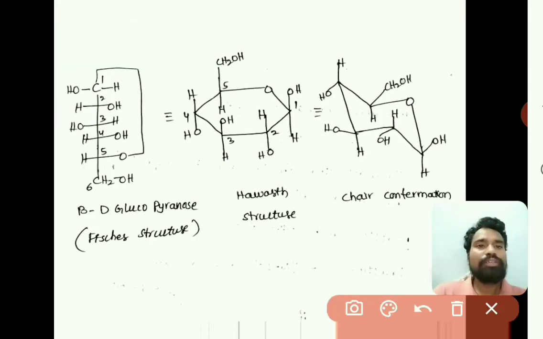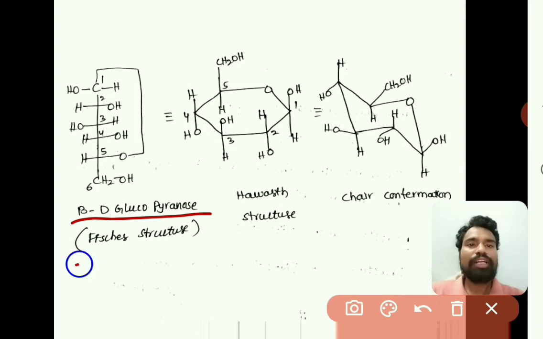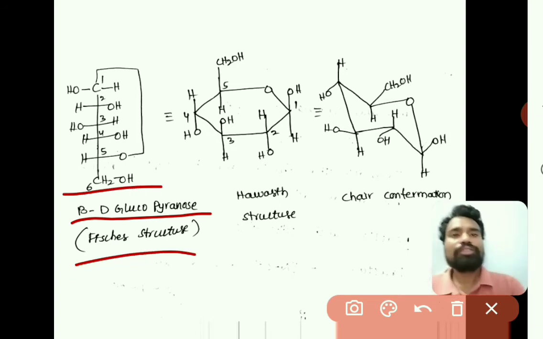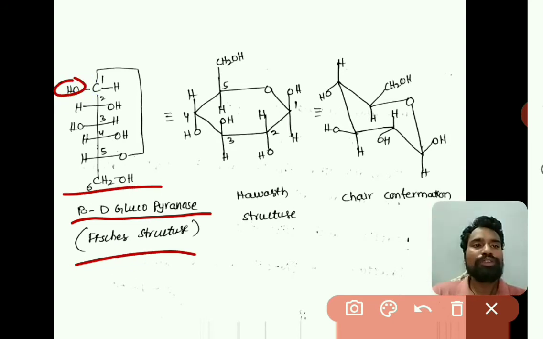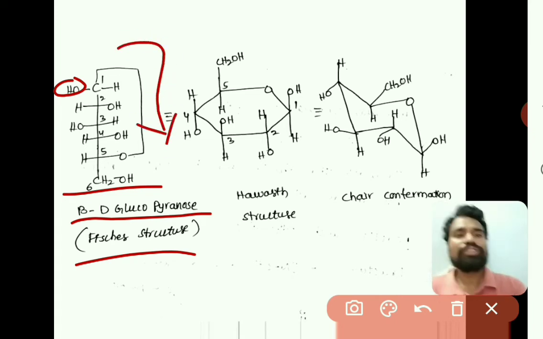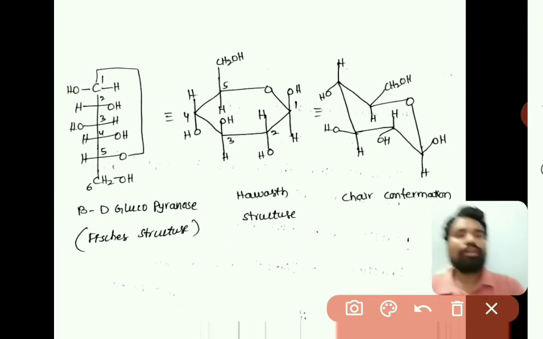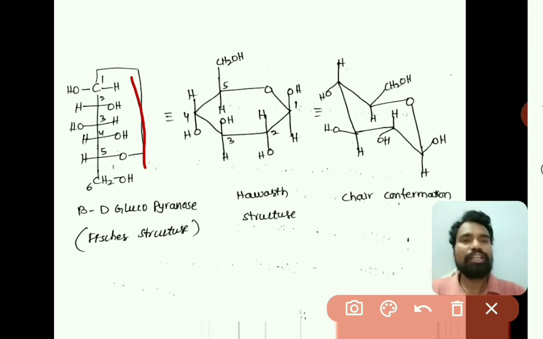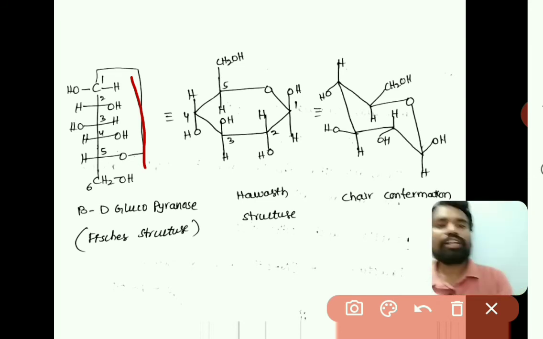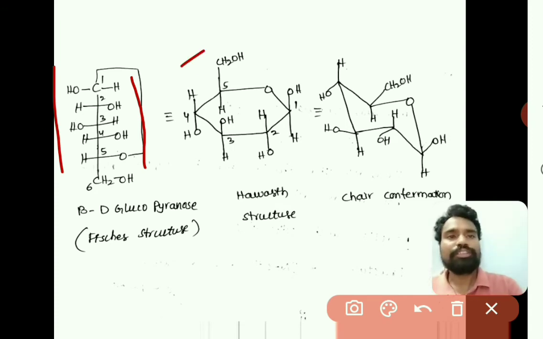The next one is beta D-glucopyranose, and this is the Fischer structure. The OH group at the first carbon is on the left side, and rotating 90 degrees towards the right side gives the Haworth structure. Whatever groups are on the right side get a downward direction, and those on the left side get an upward direction, right.